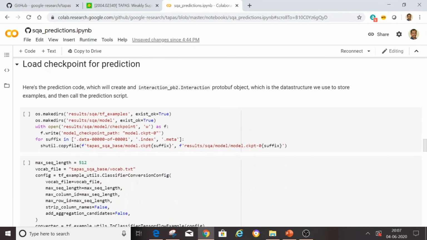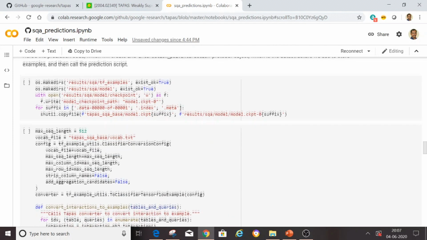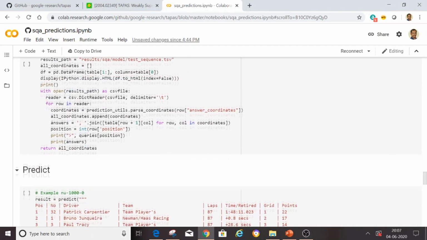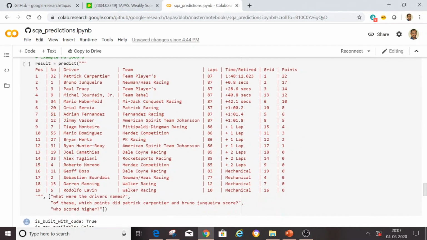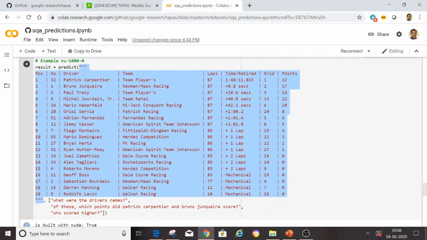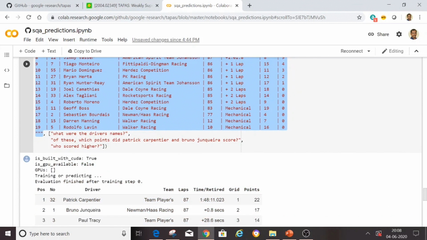Then you have an import statement, then you have a checkpoint. When the model trains, at each iteration you have a checkpoint where it writes down the logs so that you can go back and see the metrics and if there are any issues. So finally, this is the prediction part. You can see, like we saw earlier, the query is getting both the input table as well as the question. So whatever is highlighted is the table.